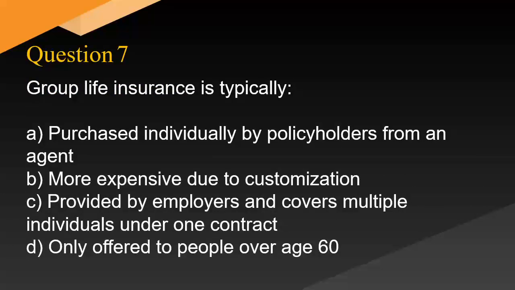Group life insurance is typically A. Purchased individually by policyholders from an agent. B. More expensive due to customization. C. Provided by employers and covers multiple individuals under one contract. D. Only offered to people over age 60.